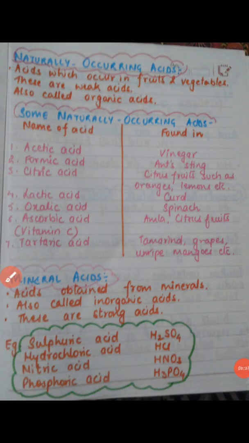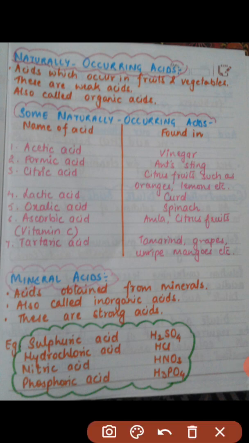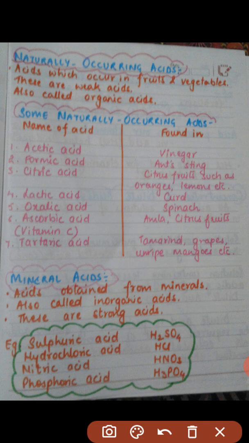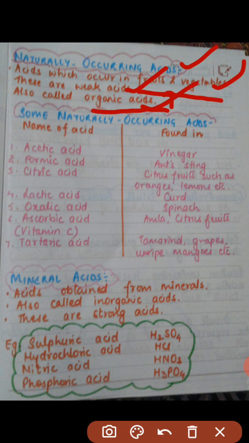Now let us learn about the naturally occurring acids. What are these acids? The acids which occur naturally in fruits and vegetables are known as naturally occurring acids. These are very weak acids and are also known as organic acids.